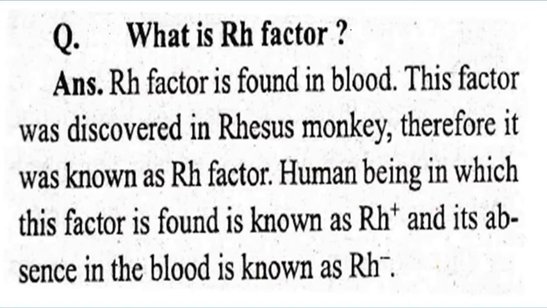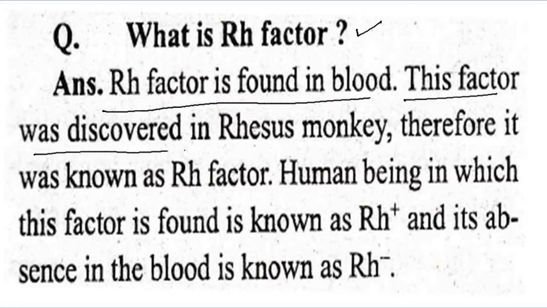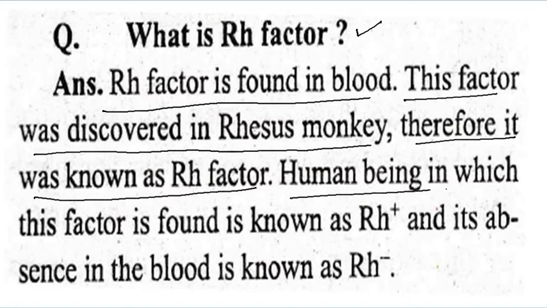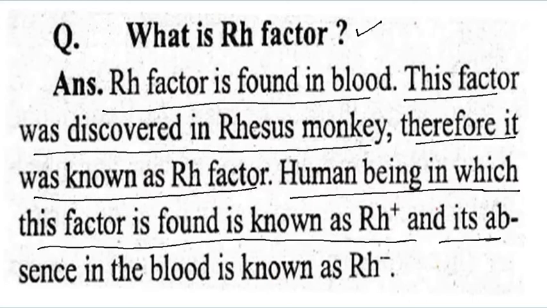What is the RH factor, which is related to the blood? So the RH factor is found in blood. This factor was discovered in the rhesus monkey. Therefore, it was known as the RH factor. The human being in which this factor is found is known as RH plus, and its absence in the blood is known as RH minus.